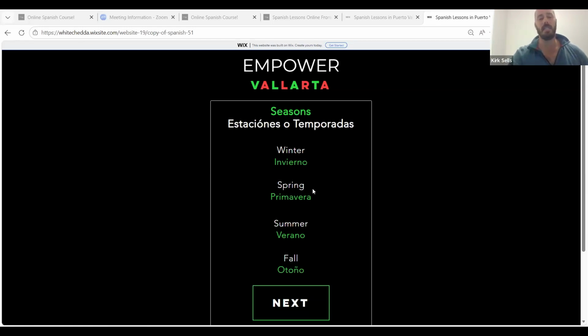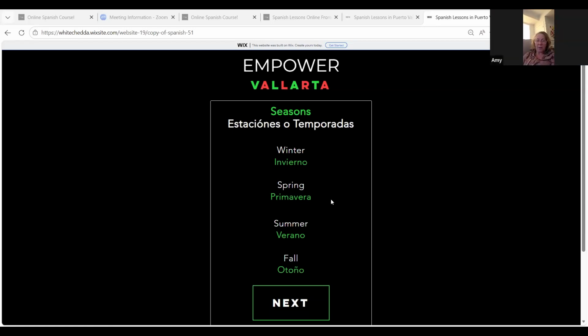Here are the other seasons as far as our normal concept of seasons: winter, spring, summer, fall. Let's try that Spanish, English, Spanish again with invierno. Invierno, winter, invierno. Good. How about the next one? One of my favorite words, primavera.